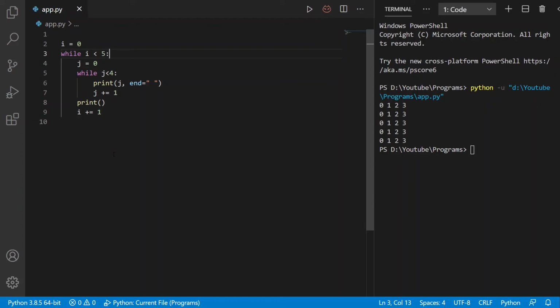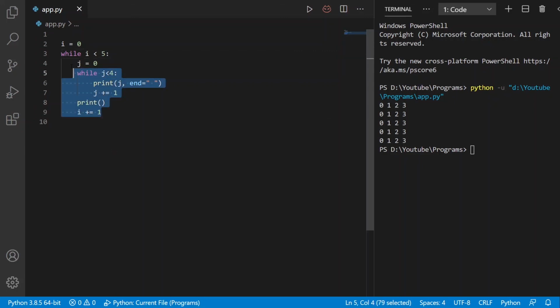Now we will see what a while-else loop is. As we discussed, a while loop executes the block until the condition is true. When the condition becomes false, the statement immediately after the loop is executed. The else clause is only executed when your while condition becomes false.